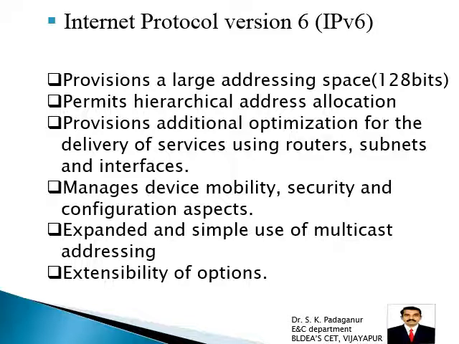Then it has extensibility of options, which is not there in the IPv4, whereas IPv6 has extensibility of options. So the main important thing is we are increasing the address space. Instead of 32 bit, we go for 128 bits if I use IPv6. So IPv4 is over, and then IPv6.